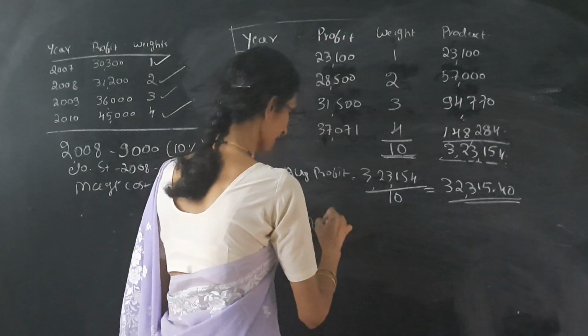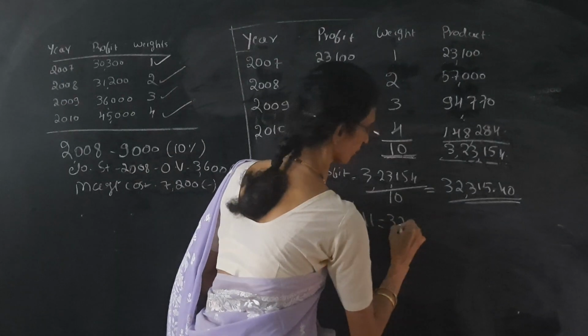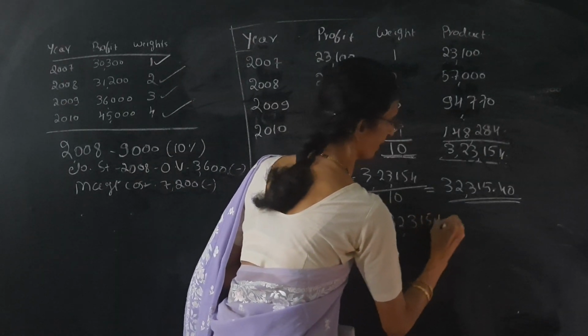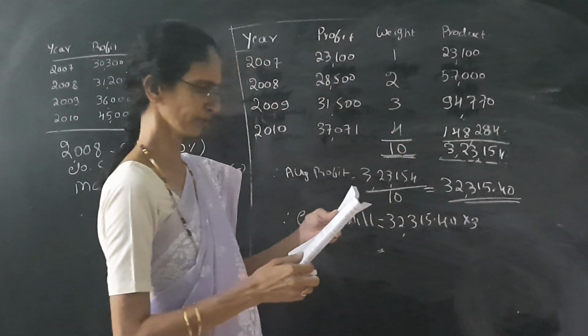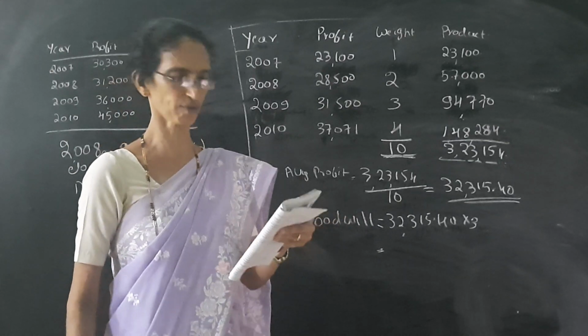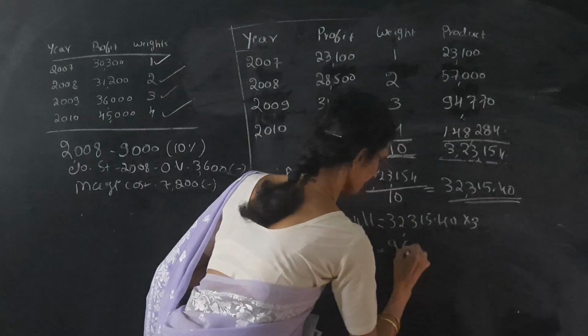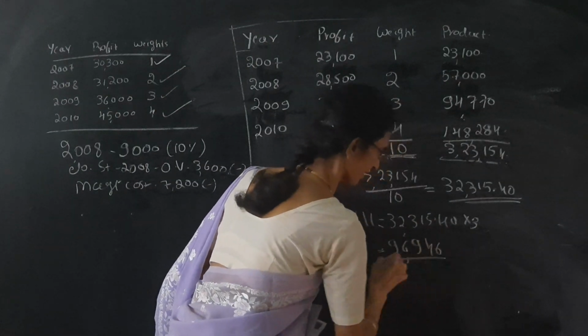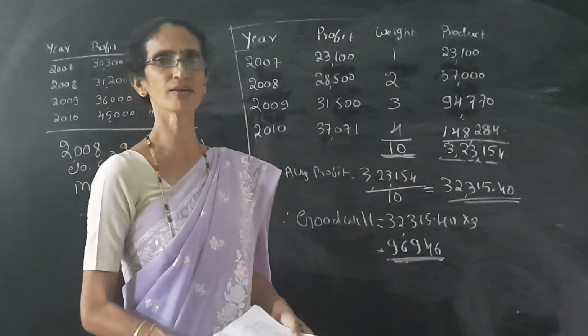Now we have to calculate the goodwill. Goodwill is given. It is 3 years purchase. So 32,315.40 into 3. It is given in the problem starting, 3 years purchase valuation of goodwill. So the amount is 96,946. So 96,946 is the goodwill of the firm.